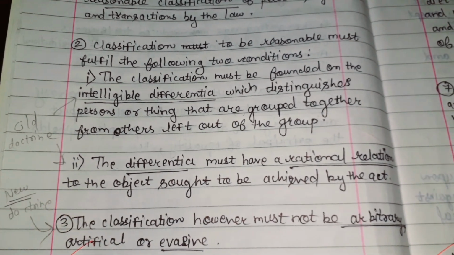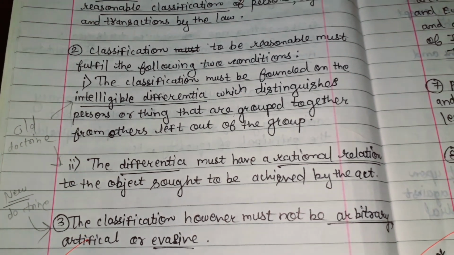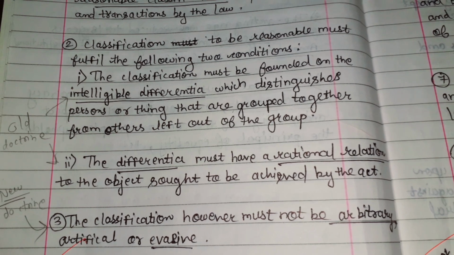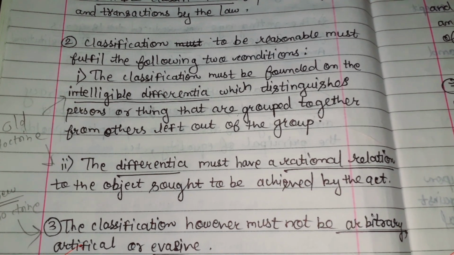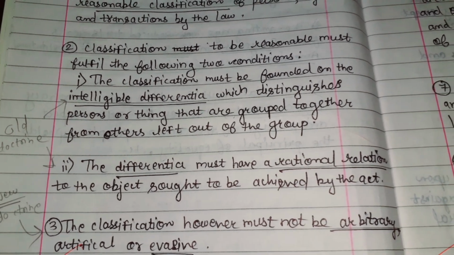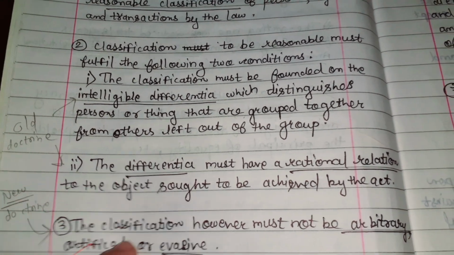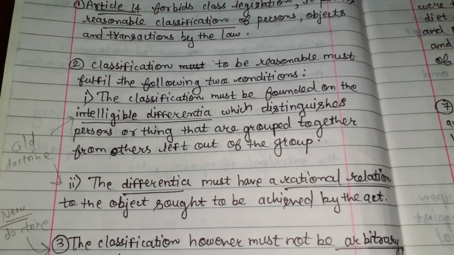And second is the differentia must have a rational relation to the object sought to be achieved by the act. Means after the classification, the object must be achieved; it must have a rational relation to the object sought to be achieved by the act. Means for what purpose the classification has been done, that object must be achieved. This is the second condition. So these two points are according to the old doctrine.